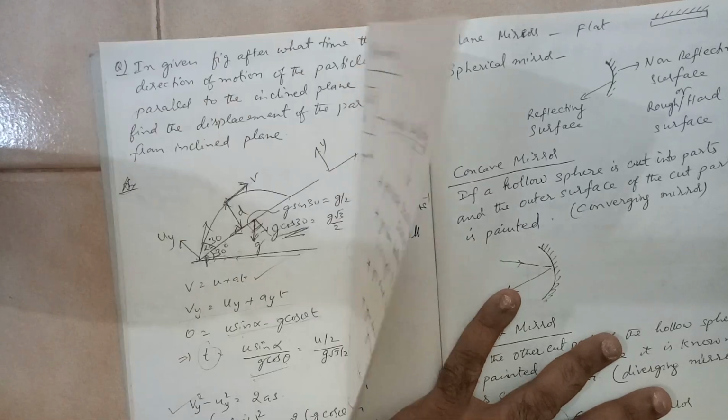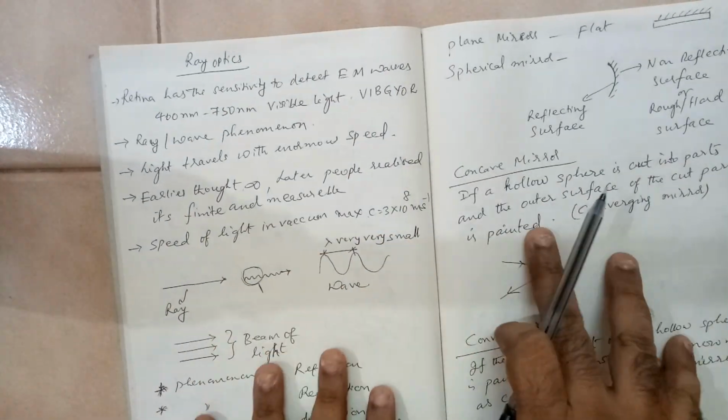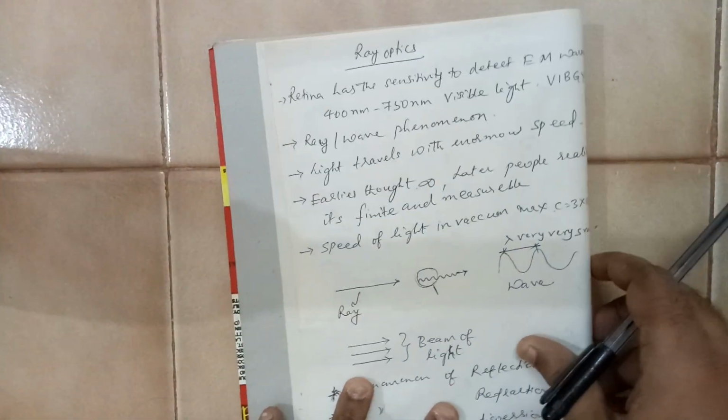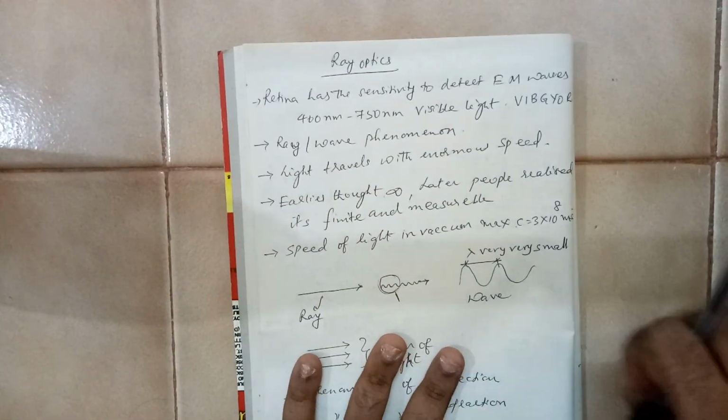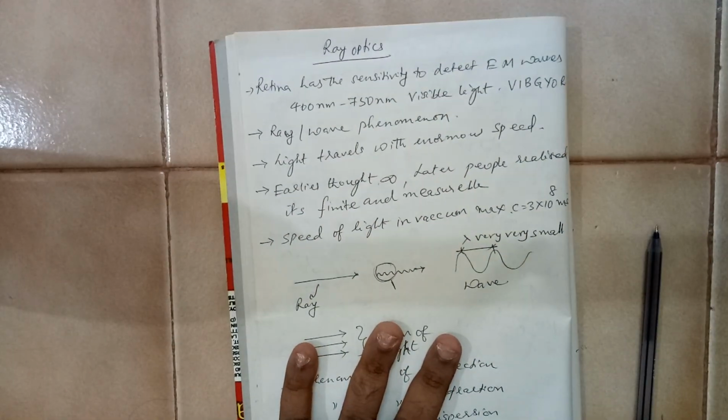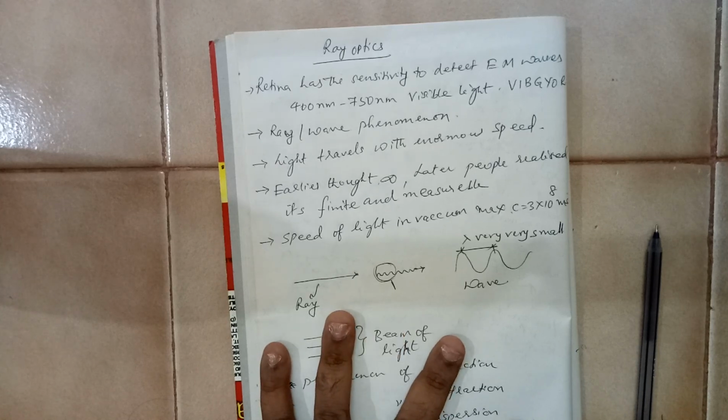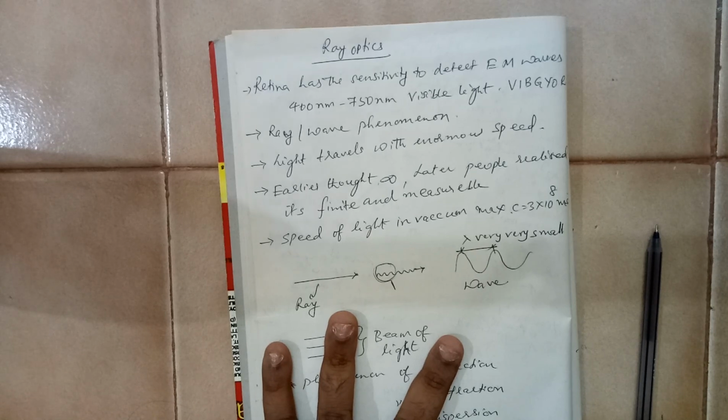You remember when we were discussing electromagnetic waves, we discussed the electromagnetic spectrum, where waves of different frequencies and wavelengths were covered. Out of that, one specific type of waves we have called visible light.